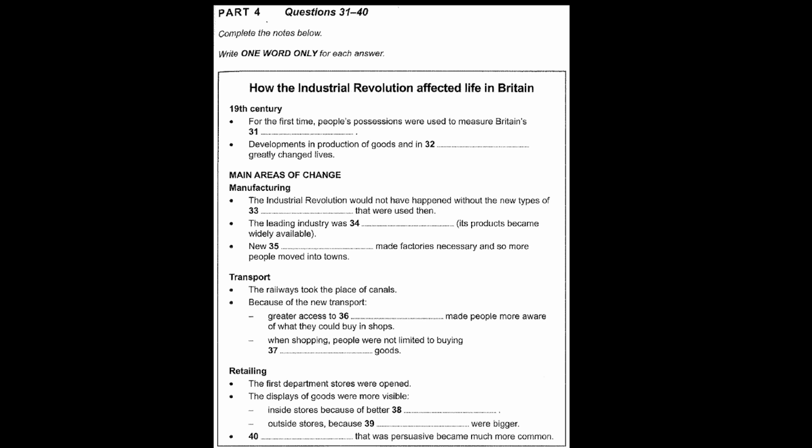And it's true that the Industrial Revolution couldn't have taken place at all if it weren't for these new sources of power. They marked an important shift away from the traditional watermills and windmills that had dominated before this. The most advanced industry for much of the 19th century was textiles. This meant that fashionable fabrics and lace and ribbons were made available to everyone.